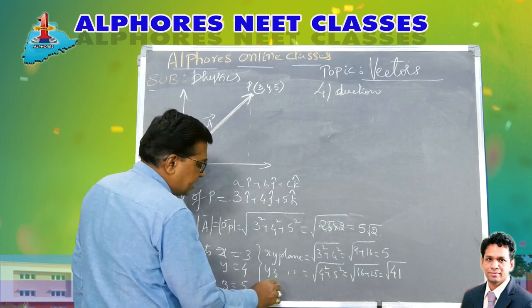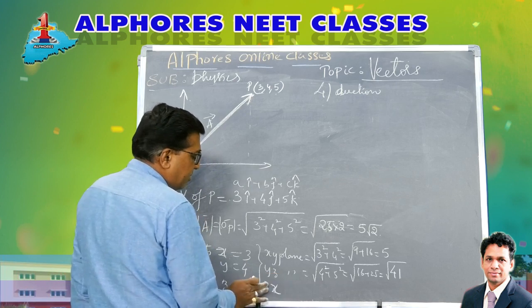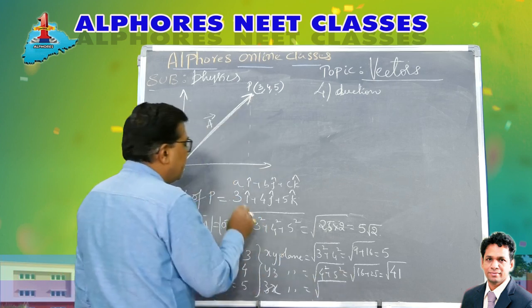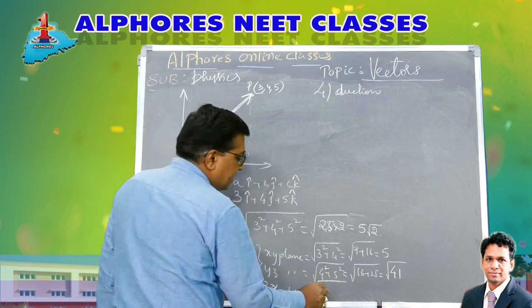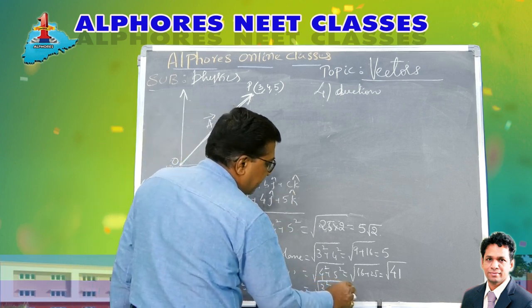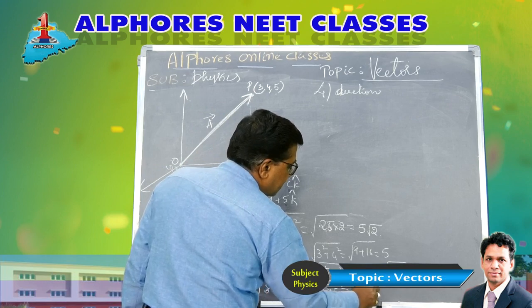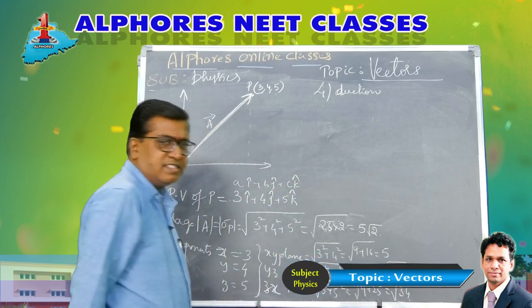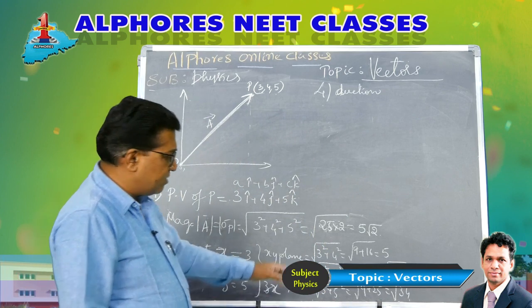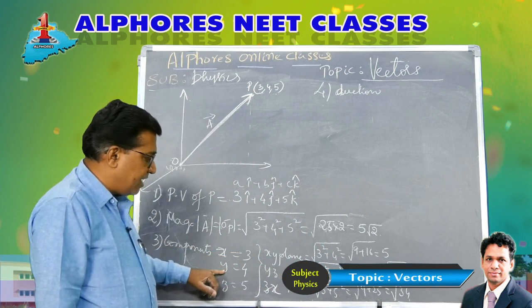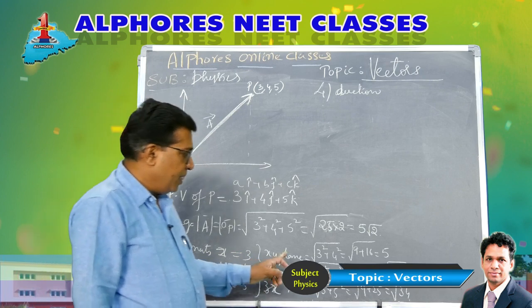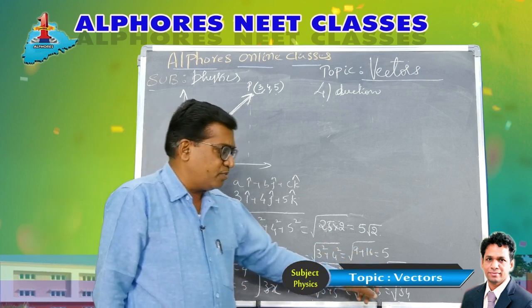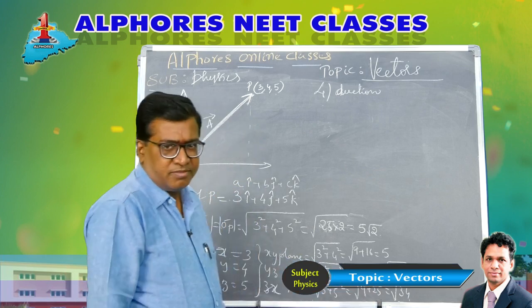Similarly, the component in the zx plane is root of a square plus c square. It's 3 square plus 5 square, 9 plus 25, which is root of 34. So the components are: along the x-axis 3, y-axis 4, z-axis 5. In the xy plane it is 5, in the yz plane it is root 41, and in the zx plane it is root 34.